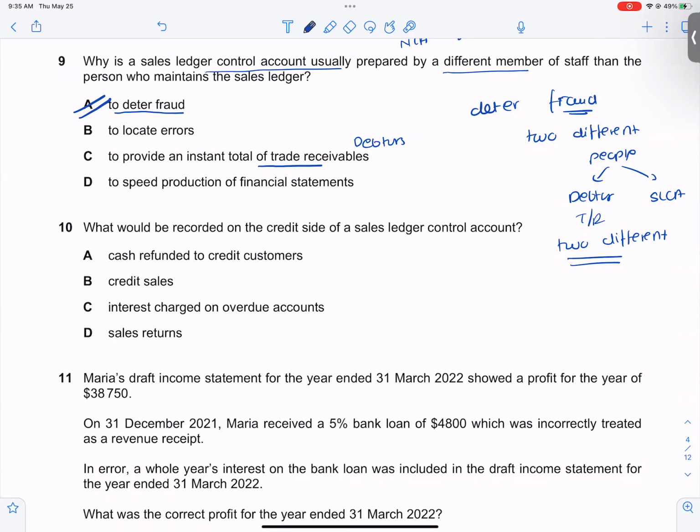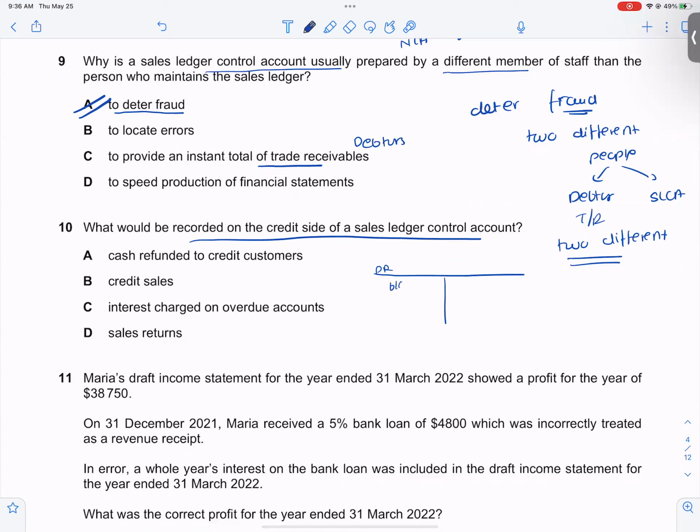Next. What would be recorded on the credit side of an SLCA? SLCA account always has a debit balance.